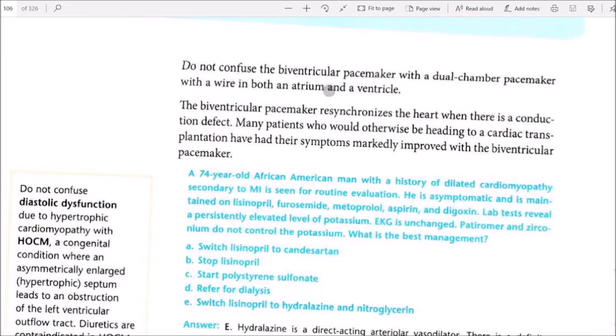Do not confuse a biventricular pacemaker with a dual-chamber pacemaker, which fires in both an atrium and a ventricle. The biventricular pacemaker synchronizes the heart when there is a conduction defect. Many patients who would otherwise be heading to cardiac transplantation have had their symptoms markedly improved with the biventricular pacemaker.